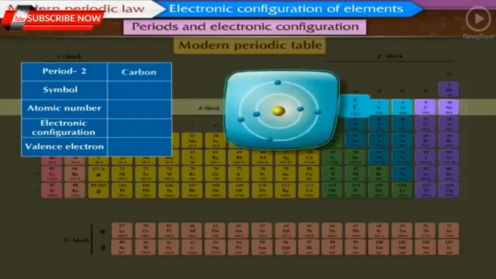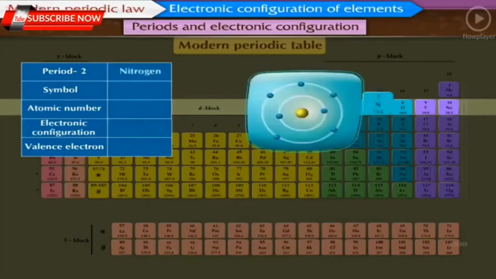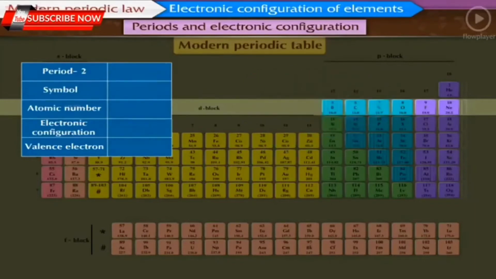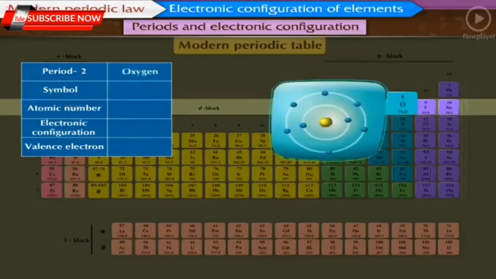The next element is carbon, symbol C, atomic number 6, electronic configuration is 2, 4 and valence electrons are 4. Next is nitrogen, symbol N, atomic number 7, electronic configuration is 2, 5, and valence electrons are 5. The sixth element is oxygen, symbol O, atomic number 8, electronic configuration is 2, 6, and valence electrons are 6.